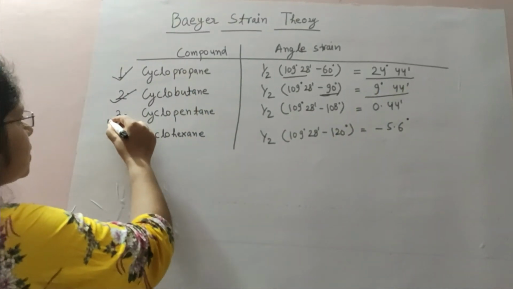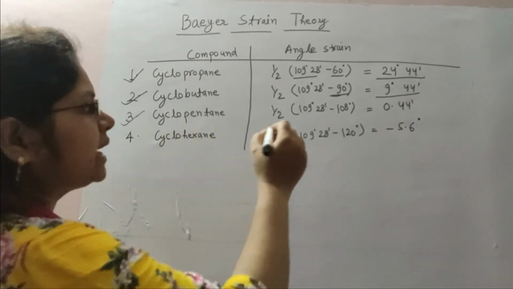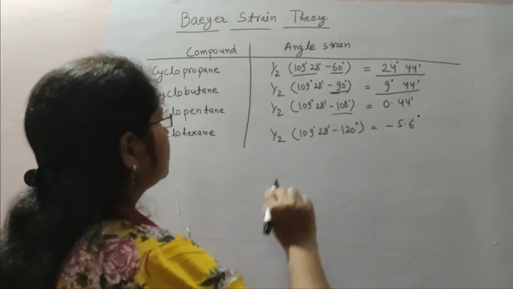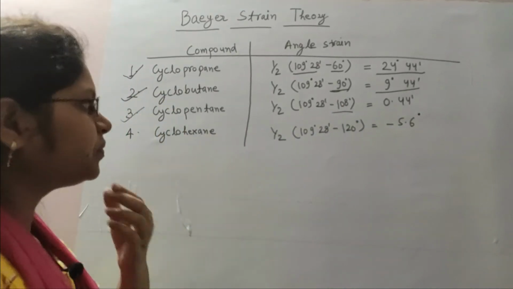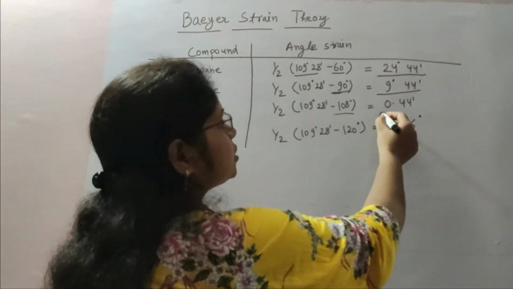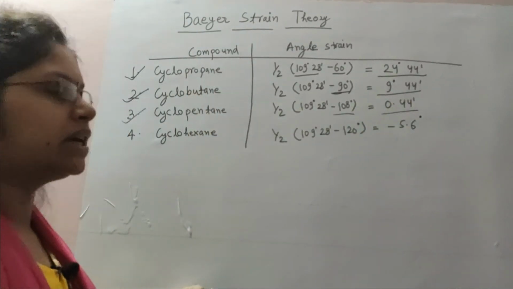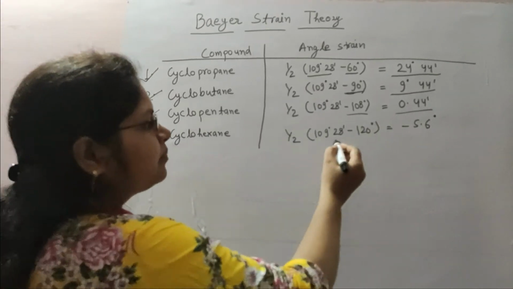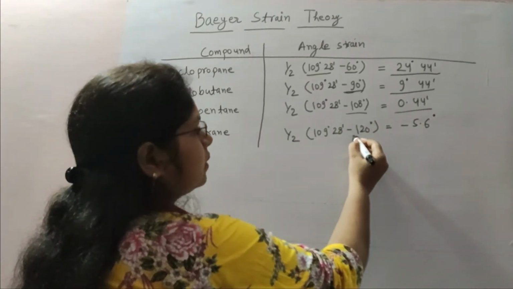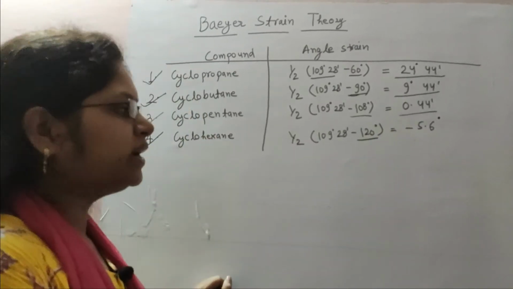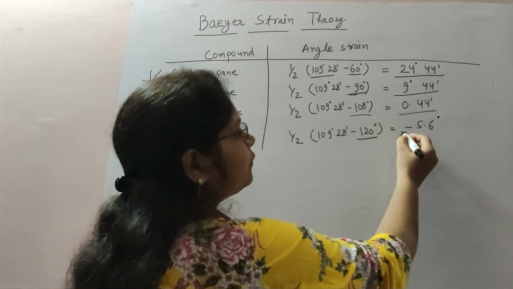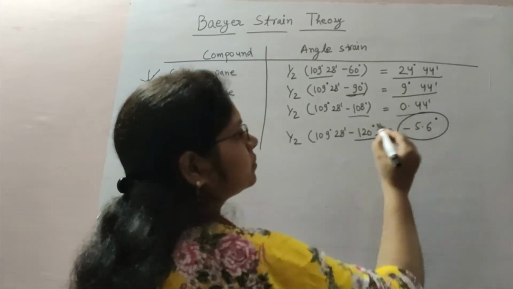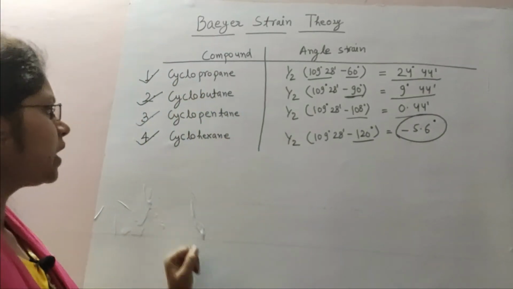For cyclopentane, the angle present is 109 degrees and the angle strain obtained is 0 degrees 44 minutes. And for cyclohexane, the angle present in the ring is 120 degrees and we find a negative value of angle strain in the ring.